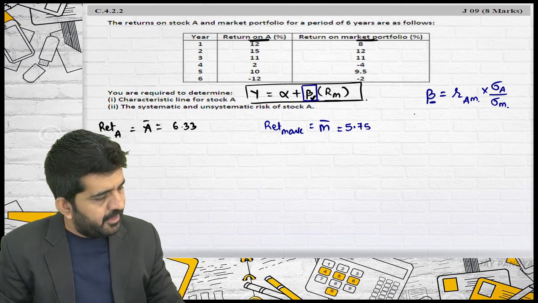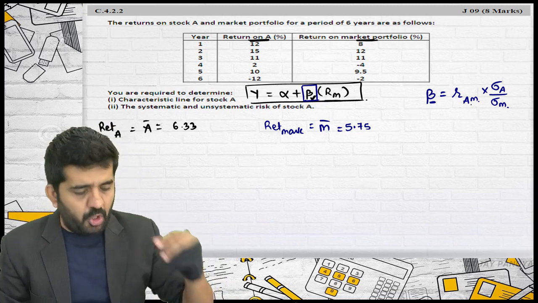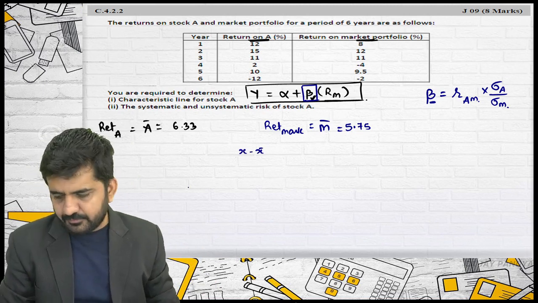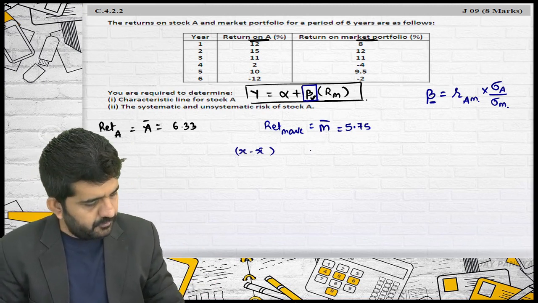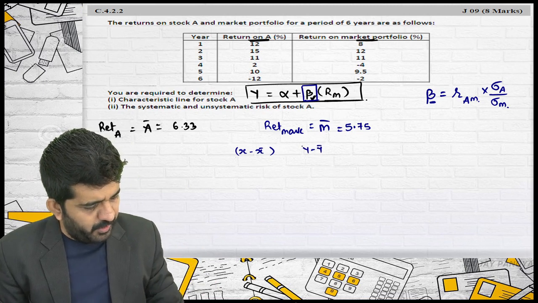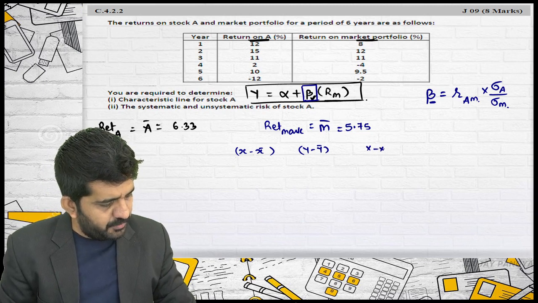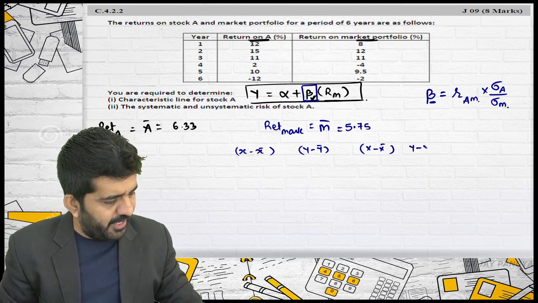Is it alright? So which all columns will be required? It is X minus X bar, Y minus Y bar, X minus X bar into Y minus Y bar.